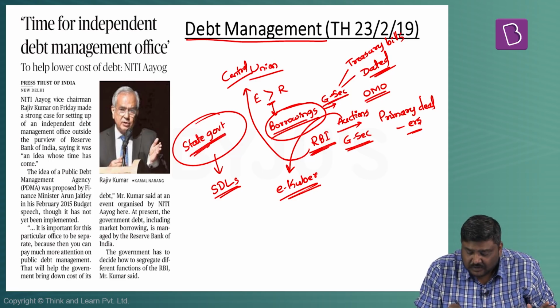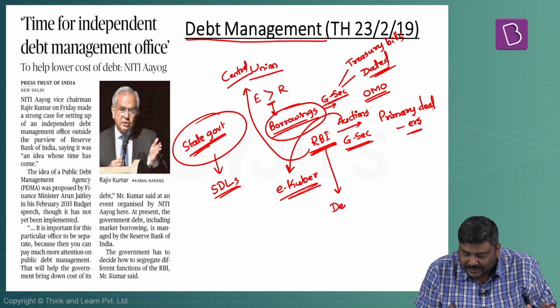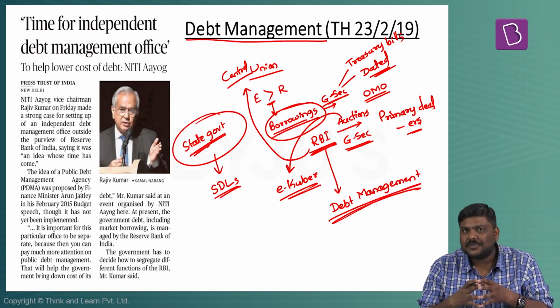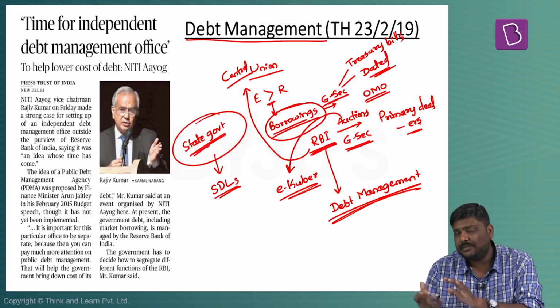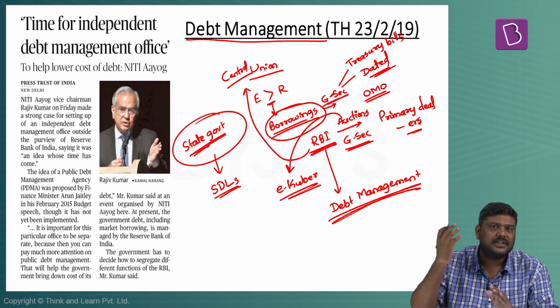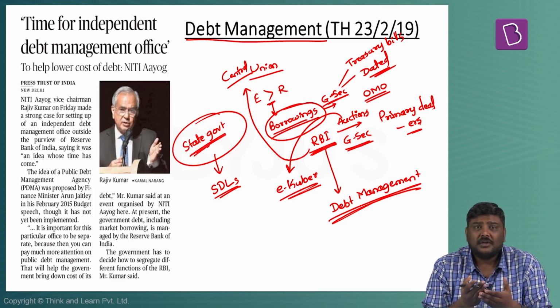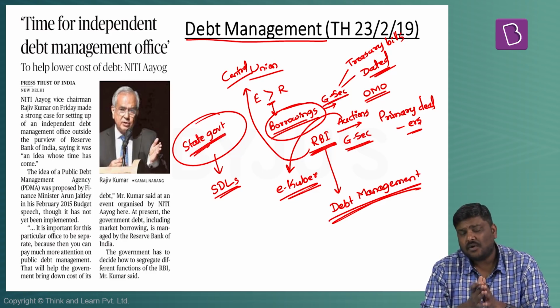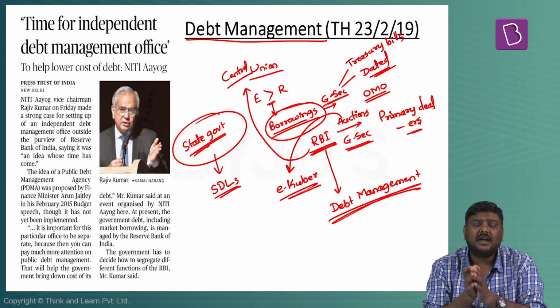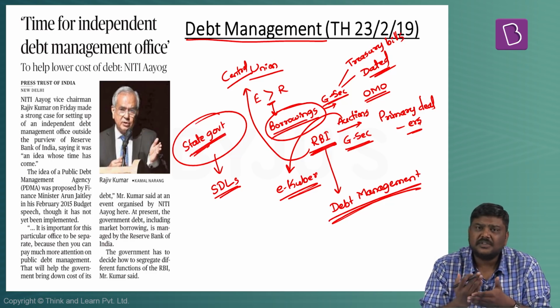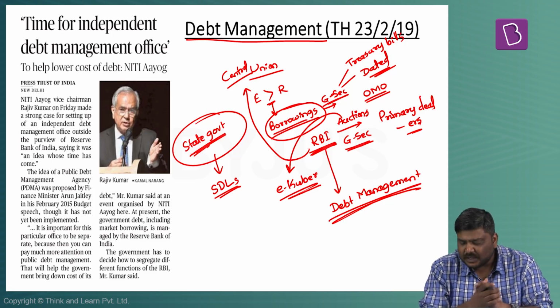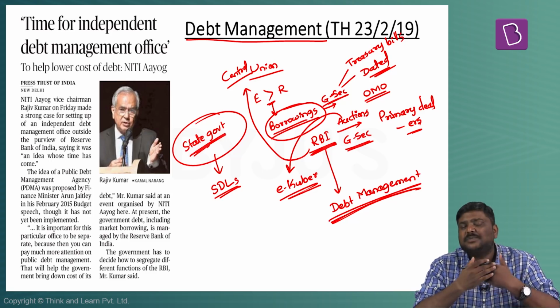This particular function of RBI is called the debt management function. So basically, RBI conducts open market operation to sell the G securities to primary dealers, collects the money, and gives it to the government. Now, what if nobody buys these G securities, or they buy but still there are unsold G securities? RBI itself buys these G securities, gives the money to the government, which it uses to bridge the deficit. This particular function is called a debt management function.